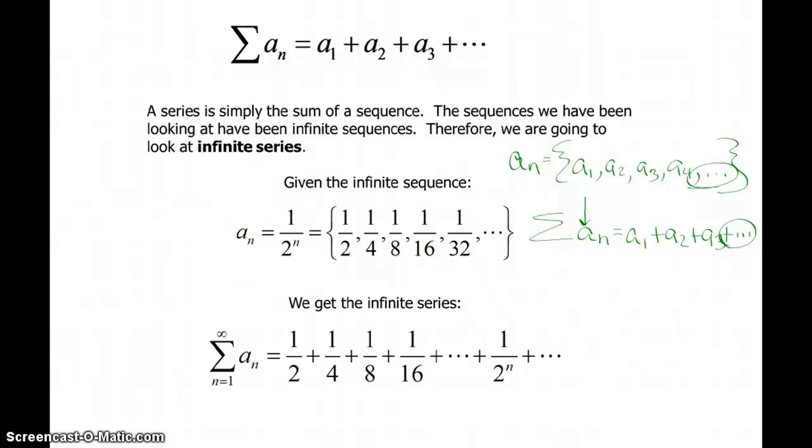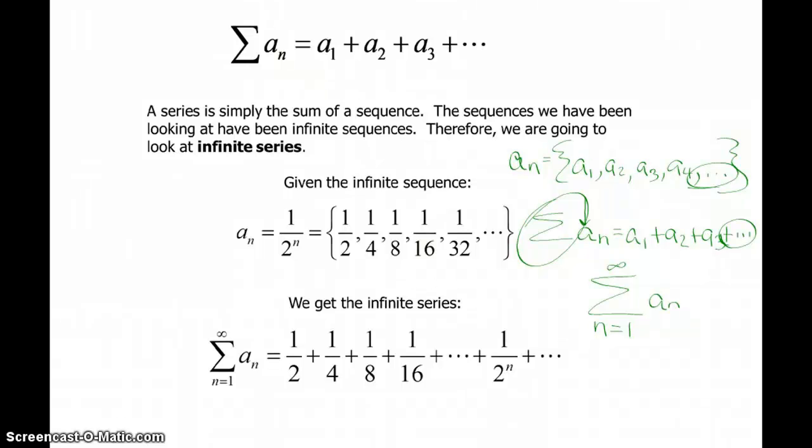Now, we can, or we don't have to, identify an infinite series by placing the n equals 1 on bottom and the infinity symbol on top. In the absence of that, we are to assume that it is an infinite series. That's just information on notation.